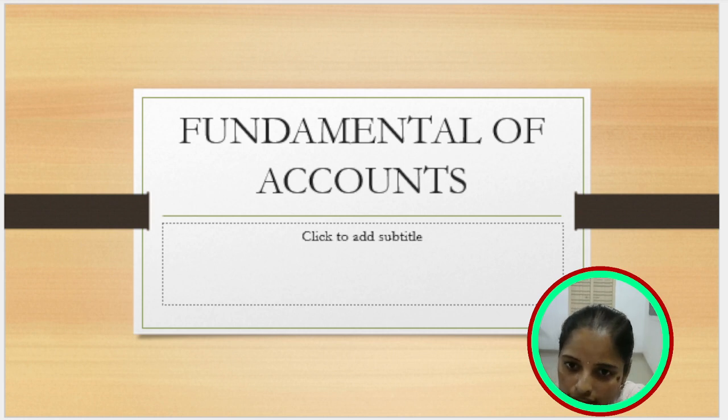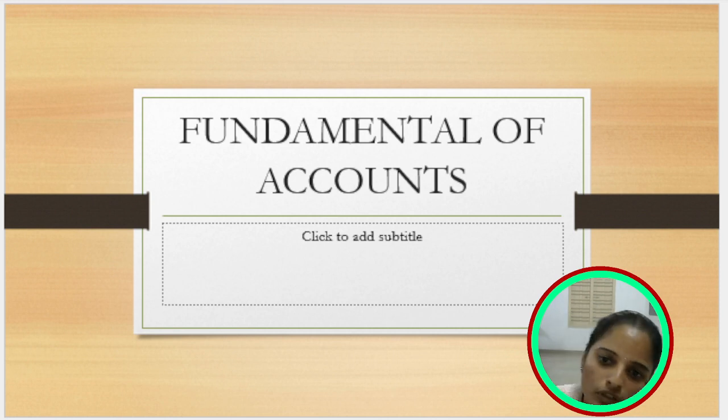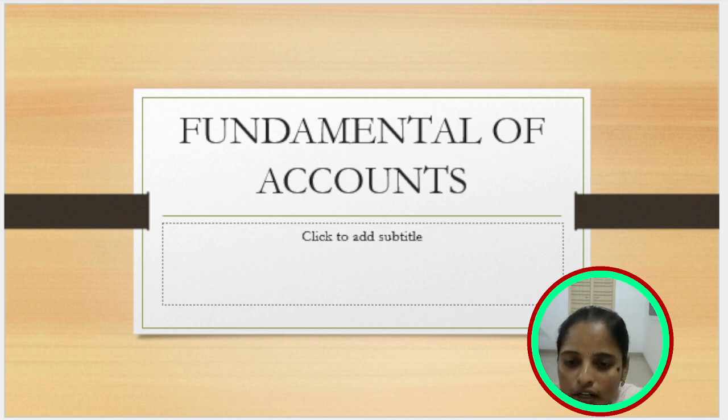So write the heading. In the trading account we take only factory expenses and factory incomes. We deduct the total of the credit side from the debit column. If the debit column amount is higher, that leads to losses. If the credit amount is higher, it leads to profit. Why? Because the credit side total consists of incomes. Whenever we have a higher amount of incomes than expenses, that leads to profit for the organization.